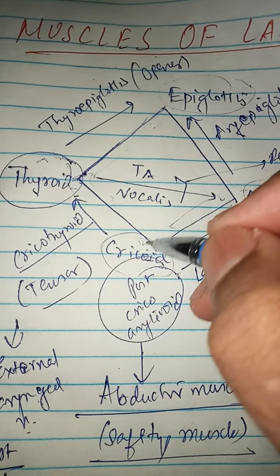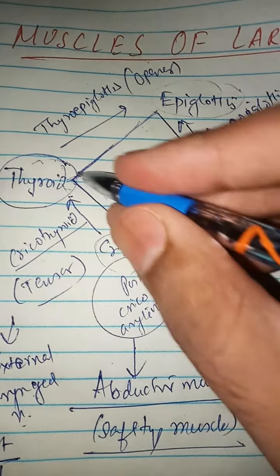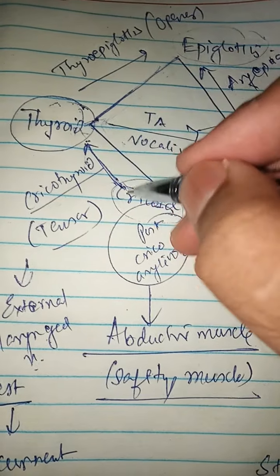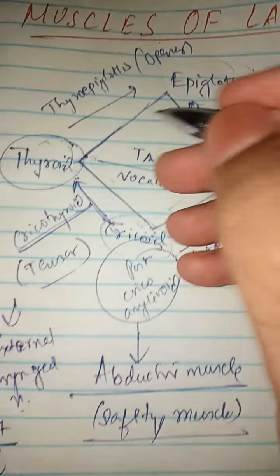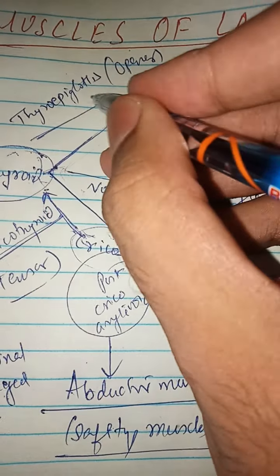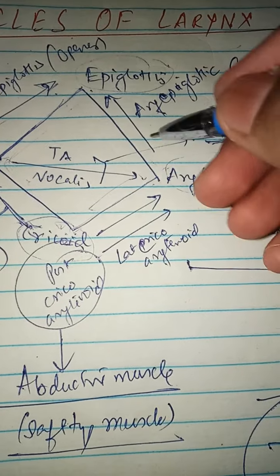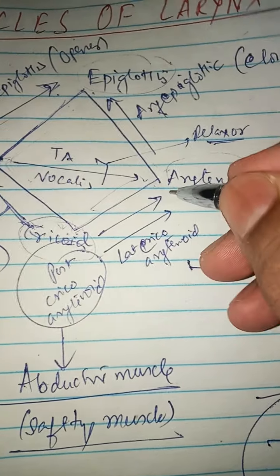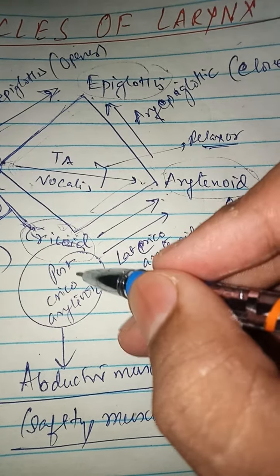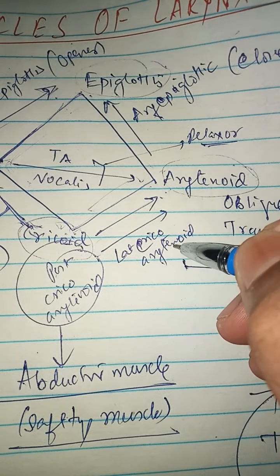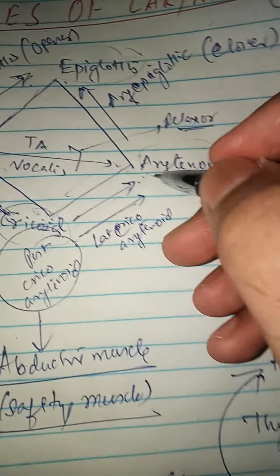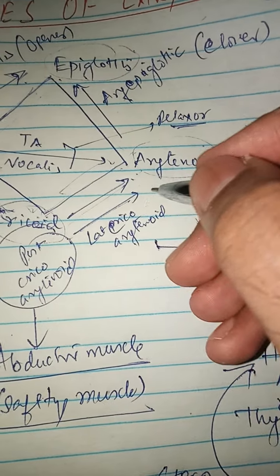Now, if this is the cricoid, we have to see the sides. So this will be the cricothyroid muscle. If this is the thyroid and this is the epiglottis, there is a thyroepiglottic muscle. If this is the cricoid and this is the arytenoid, there is a cricoarytenoid muscle. This cricoarytenoid can be posterior cricoarytenoid or lateral cricoarytenoid.